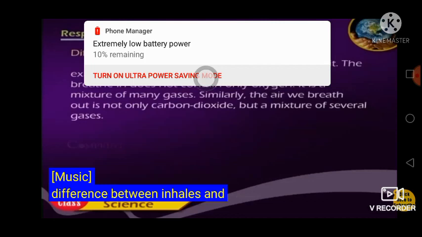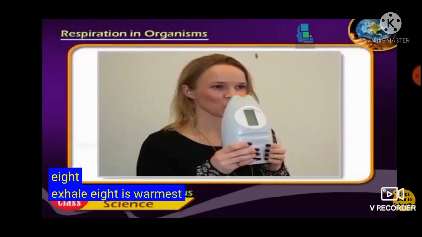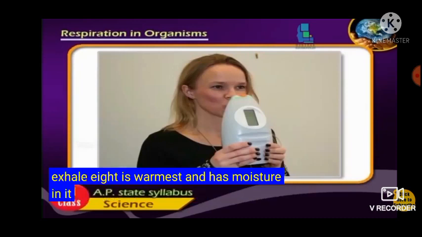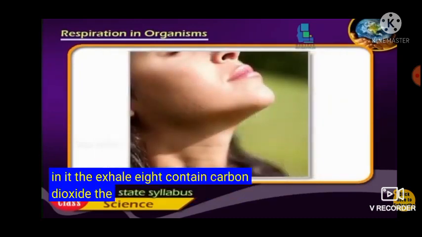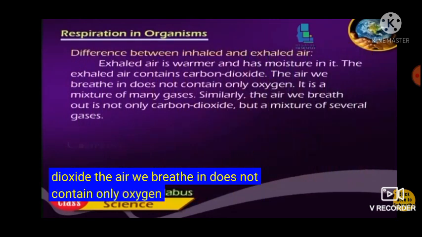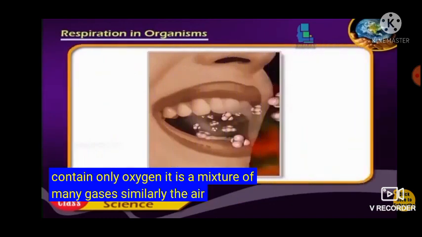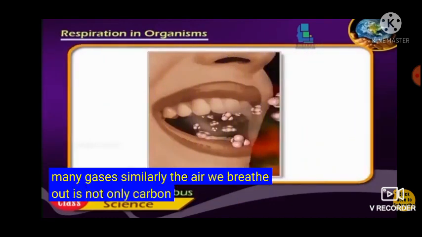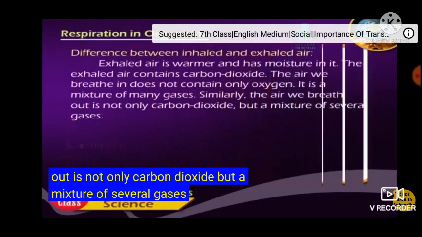Difference between inhaled and exhaled air. Exhaled air is warmer and has moisture in it. The exhaled air contains carbon dioxide. The air we breathe in does not contain only oxygen. It is a mixture of many gases. Similarly, the air we breathe out is not only carbon dioxide but a mixture of several gases.